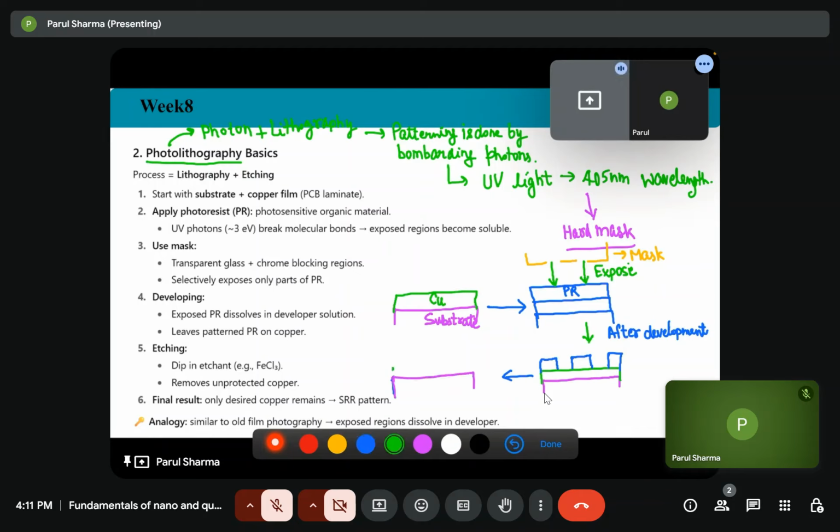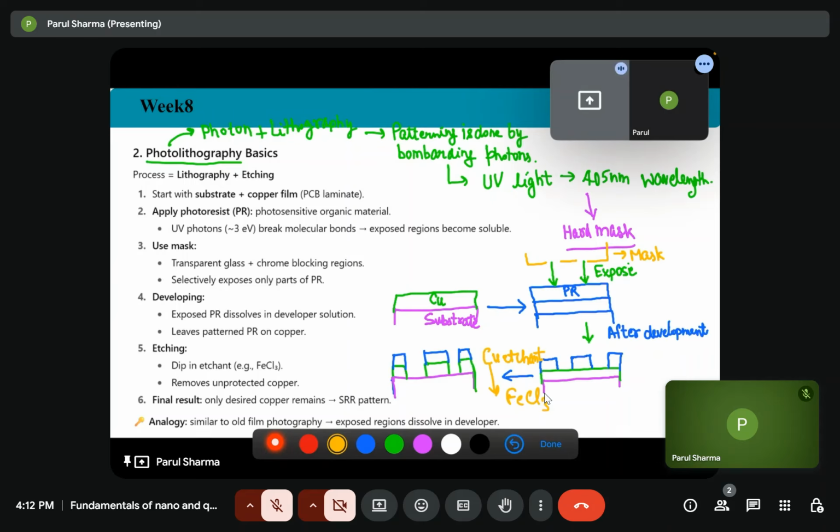Substrate, copper. So what is this? This is a copper etchant, and for etching the copper, we use FeCl3.